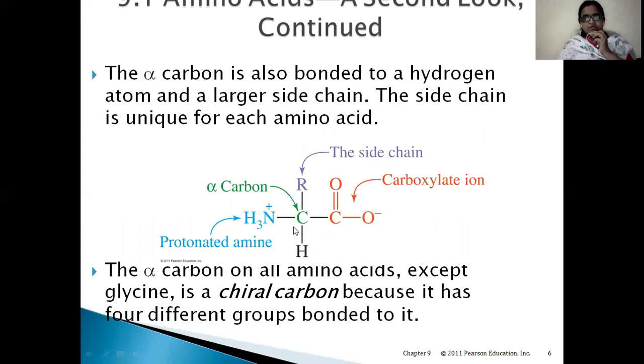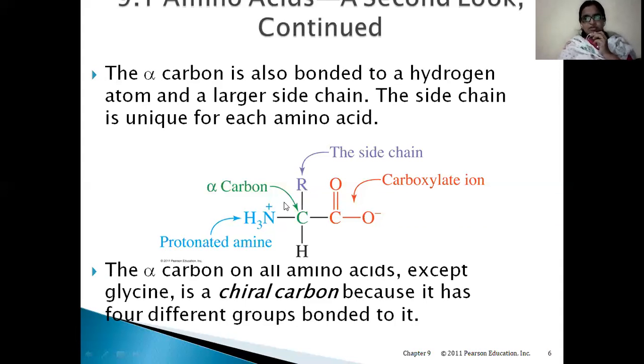Now, in this picture, we can see this is the central carbon or the alpha carbon. As we have discussed, there should be two groups: one is the amino group and the other is the carboxylic group. This is the amino group NH3 plus, and this is the carboxylic group COO minus. When these two groups are present, we can call it an amino acid, right? Apart from these two, there is a hydrogen attached to this alpha carbon along with the R or alkyl side chain.